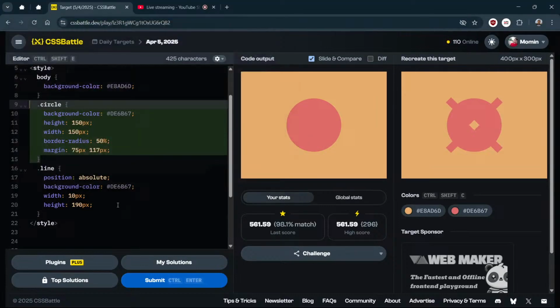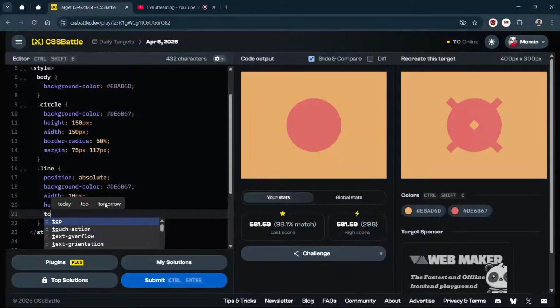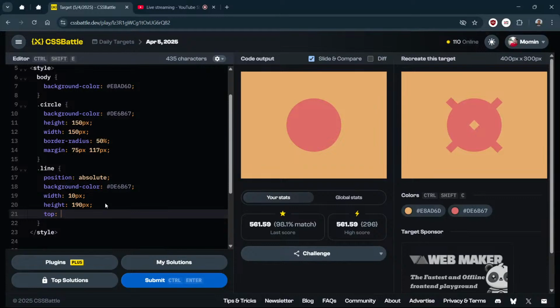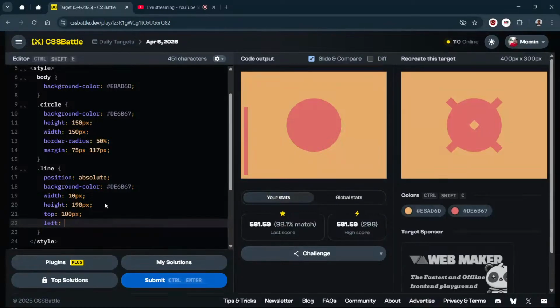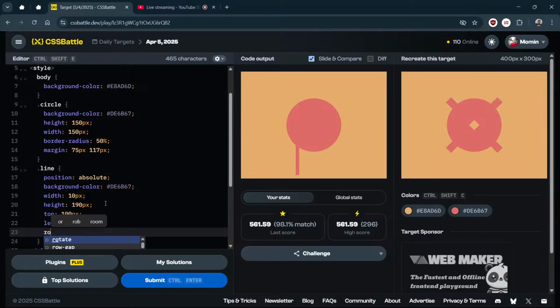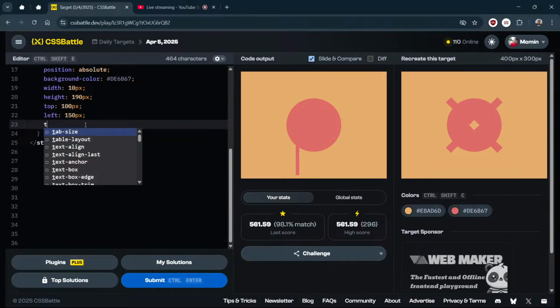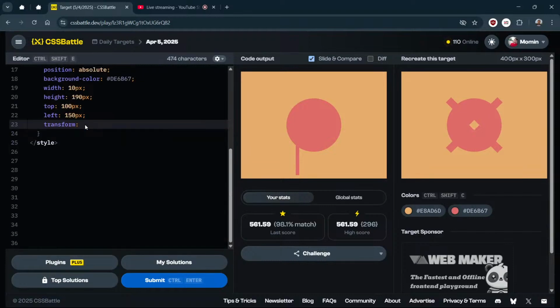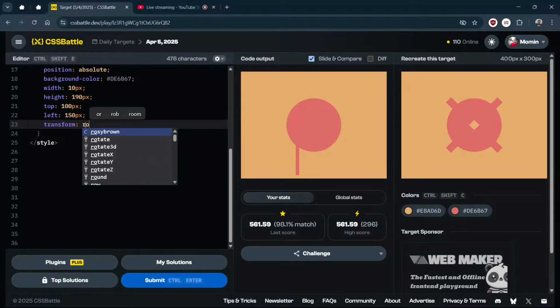So I need to add position top and left, top of, let's assume 100 pixels, and from the left I think we need 150 pixels, and then we need to rotate. This is the new property, rotate, because previously we needed to do transform, then translate, or we can do rotate functions.